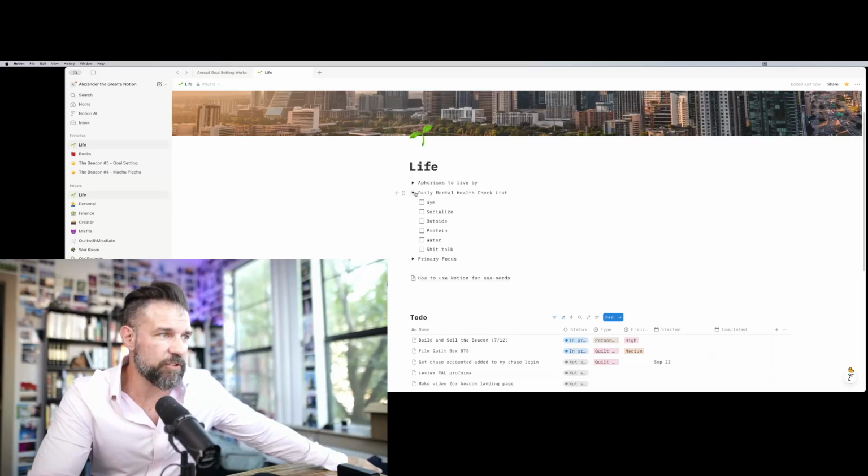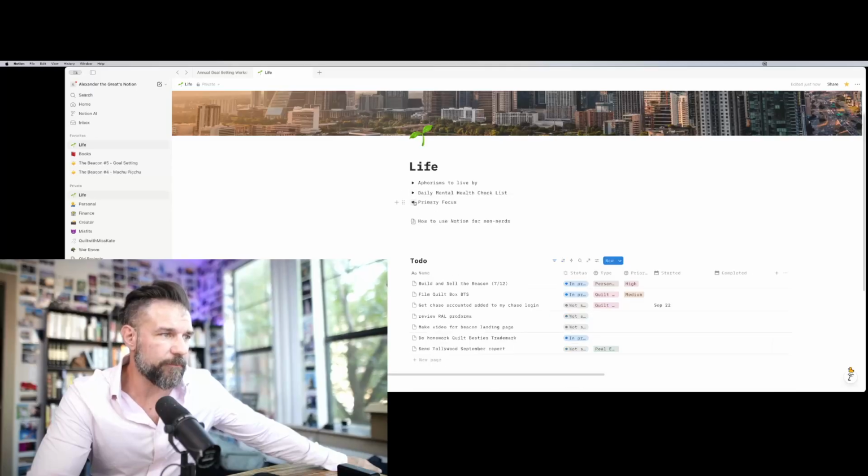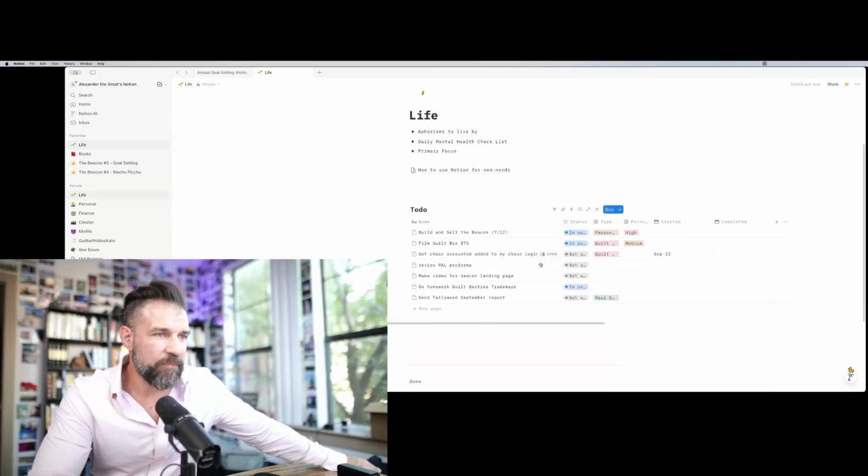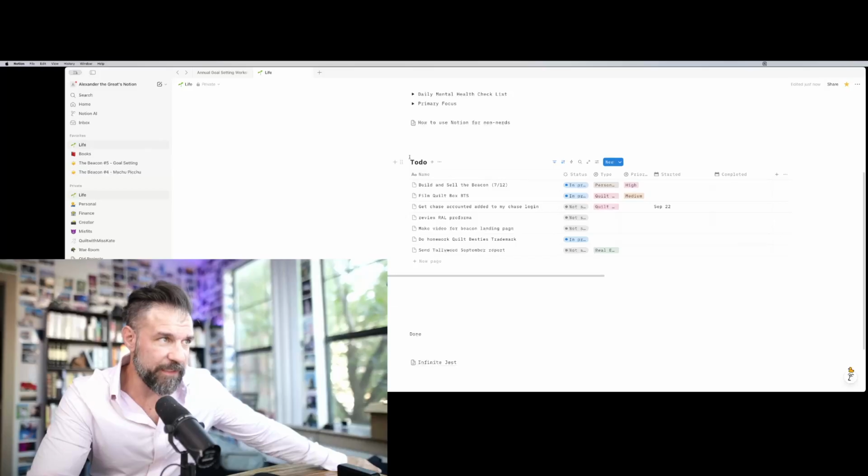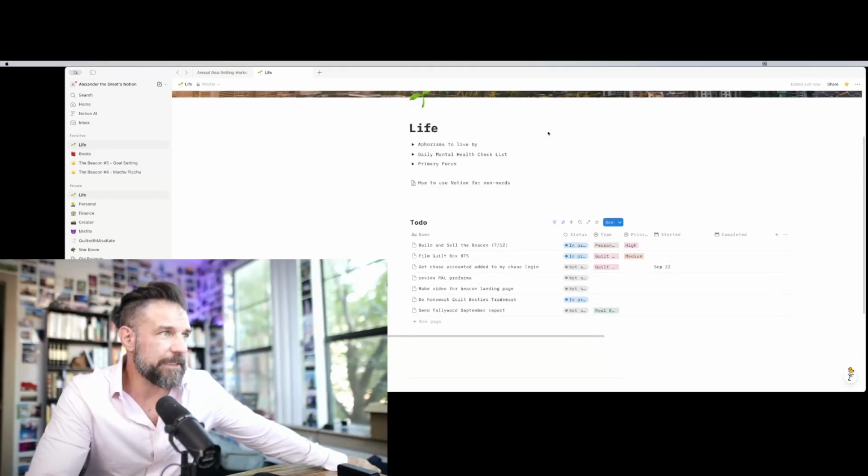My daily mental health checklist. I don't actually check it off, but it reminds me, hey, am I in a bad mood today? I keep these things top of my life. What's important? Okay. And then I have my little to-do list. This is actually somewhat new for me. These are tables. You can do a ton of things with these tables, and you can do different views. I almost never use them. Can you tinker with them? Sure. But for me, it becomes diminishing because I just don't want to tinker with my to-do list. I just want to check stuff off. So that's it. That's my main Notion board.